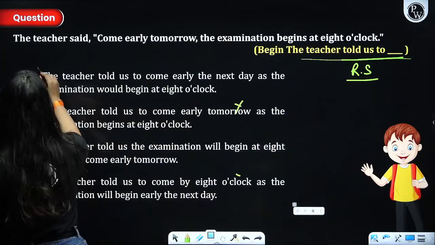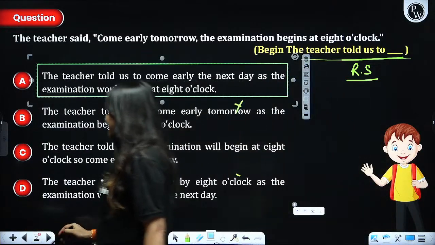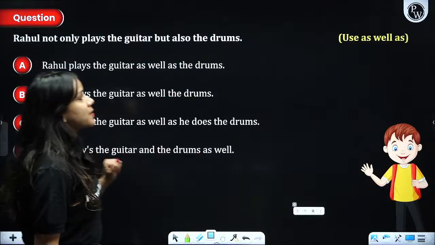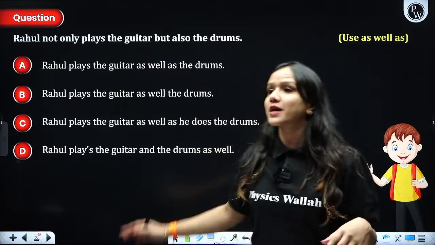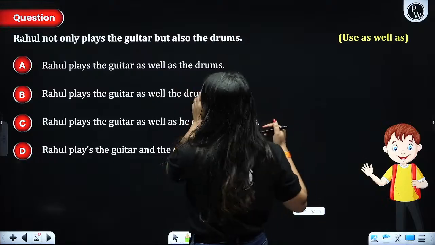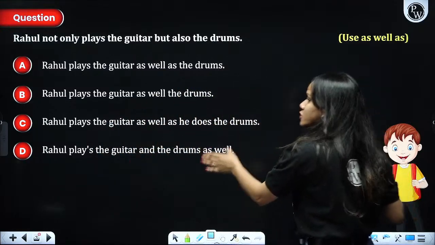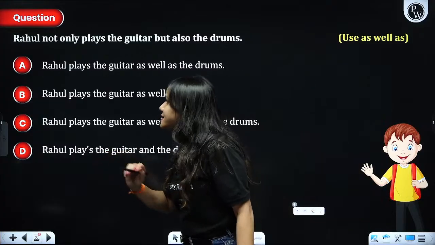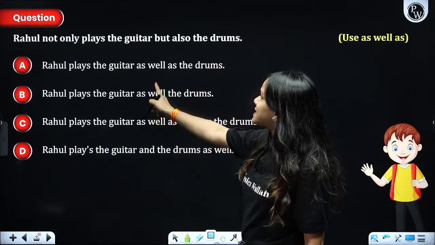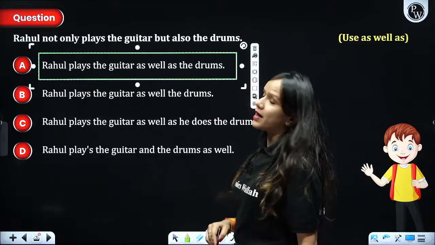All right, people, I hope that's pretty clear. So this is the most appropriate answer to our question. Next, let's see. Rahul not only plays the guitar but also the drum. Now you have to start this question in a manner which uses as well as. So Rahul plays the guitar as well as the drums. In this you can see plays is incorrect. So the most appropriate answer to the question is Rahul plays the guitar as well as the drum.